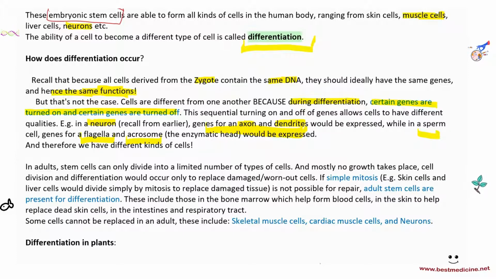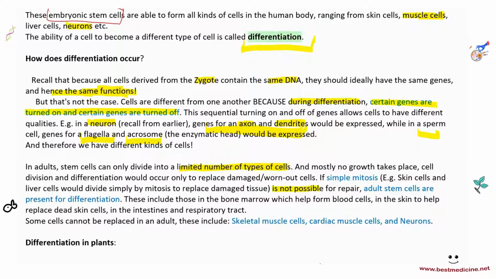Now, in adults, we also have stem cells. Not only does the embryo have stem cells, in adults, we also have stem cells. In adults, we are able to form some kinds of cells, but not all kinds of cells. So adult stem cells can only divide into a limited number of types of cells. Those are called adult stem cells. And mostly no growth takes place. Cell division and differentiation would occur only to replace damaged, worn out cells. For example, skin cells and liver cells would simply divide by mitosis to replace damaged tissue. If simple mitosis is not possible, then adult stem cells are present for differentiation.